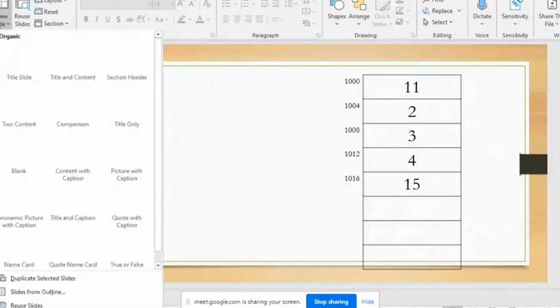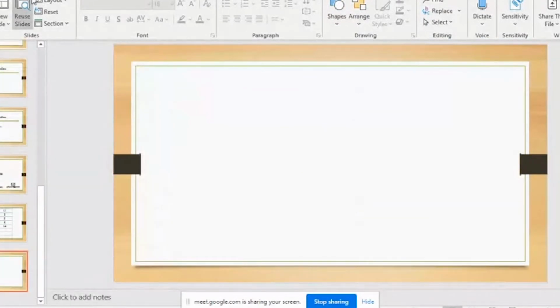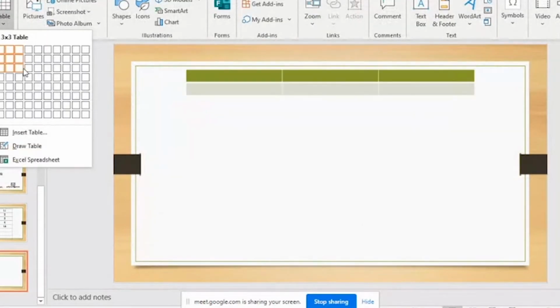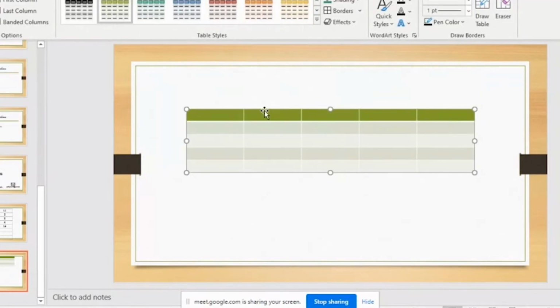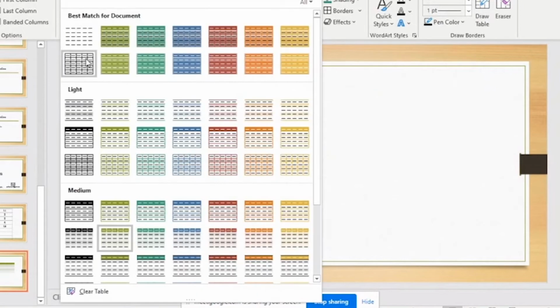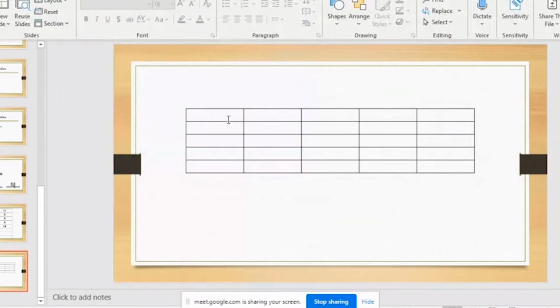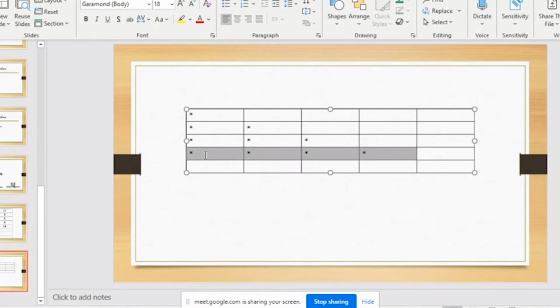Quickly, let me add a new slide. Okay, so you have 5 rows and 5 columns. What I did is in the first row, I printed a star. In the second, I printed 2 stars. In the third, I printed 3 stars. The fourth row, I printed 4 stars. In the fifth, I printed 5.